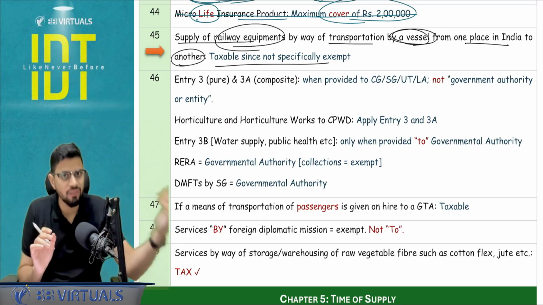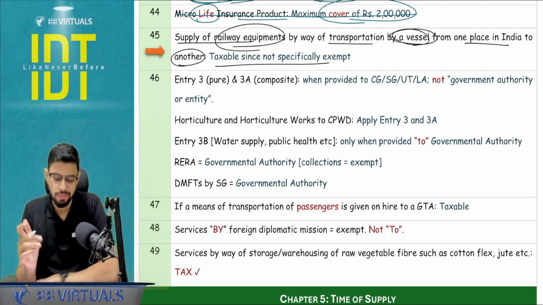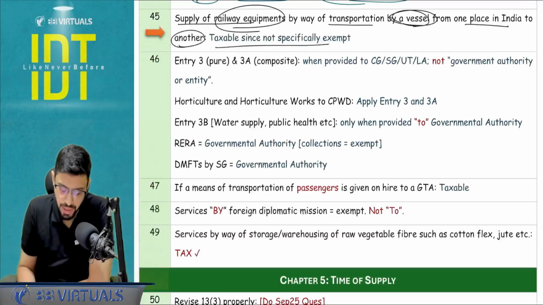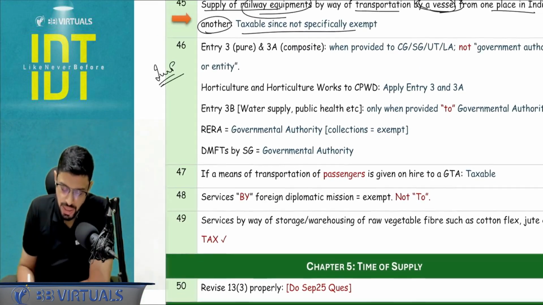Transportation of goods by inland waterways is exempt, but in general a vessel, no. I hope this is clear. Okay. Inland waterways, they will be mentioning that. Now, this is a very important entry where I have covered the recent clarifications and adjustments.